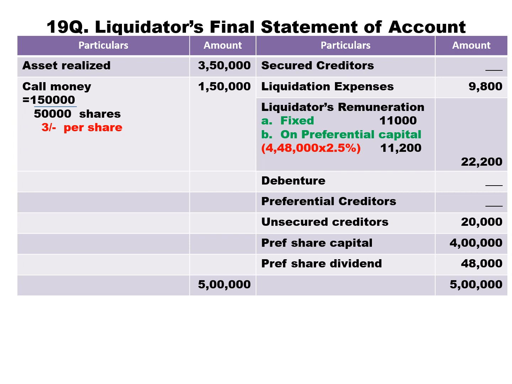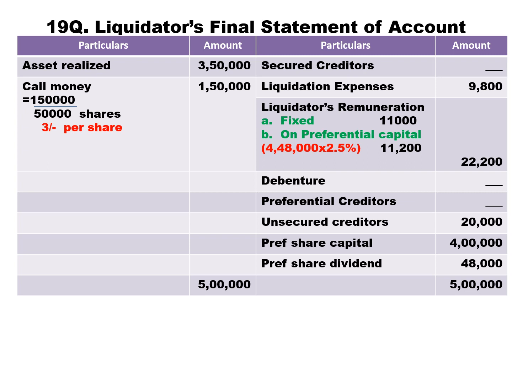Payment side, look: secured creditor dash, liquidation expenses, it's 9,800 given in the question. Liquidator remuneration is calculated on two things, fixed 11,000, and on preference capital and dividend 2.5%. Preference capital is 4 lakh.